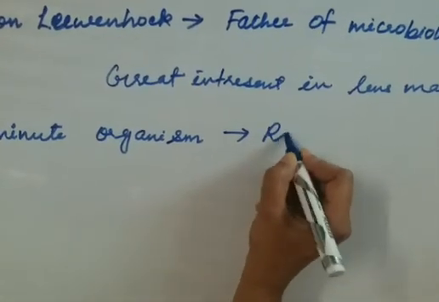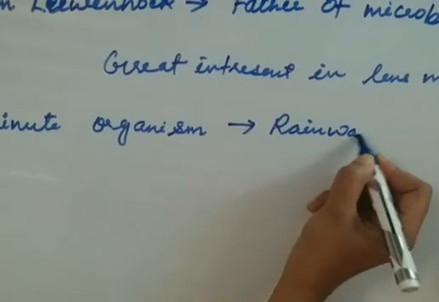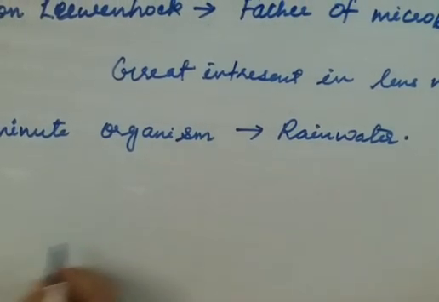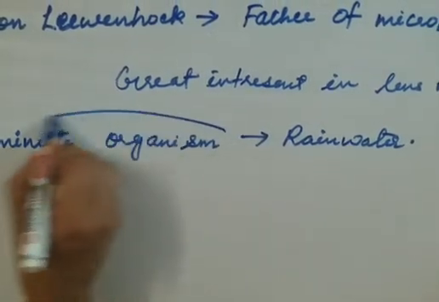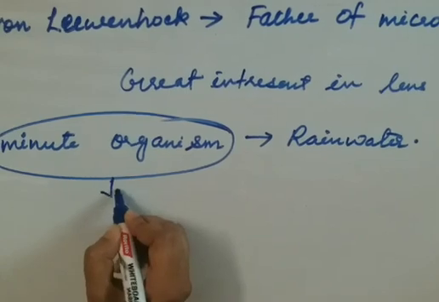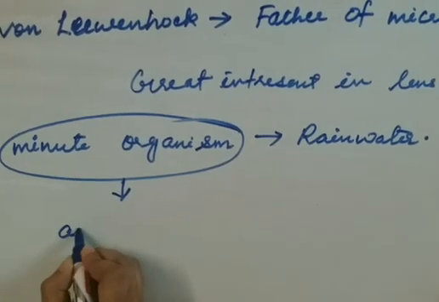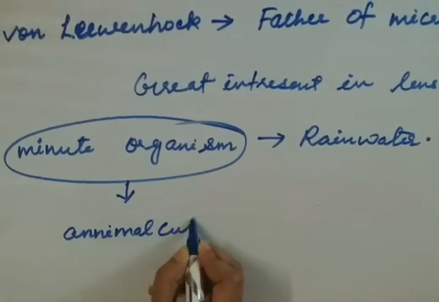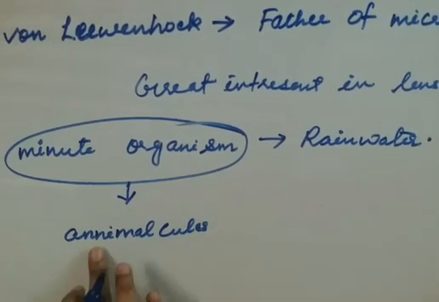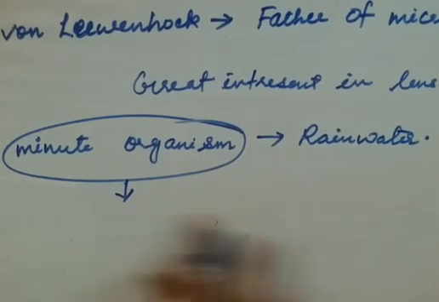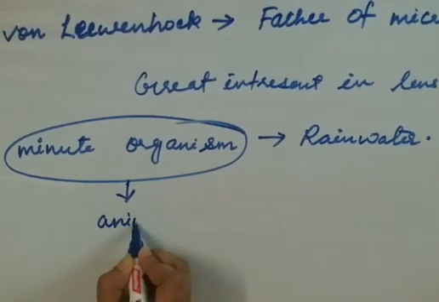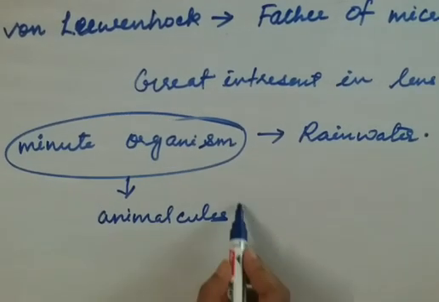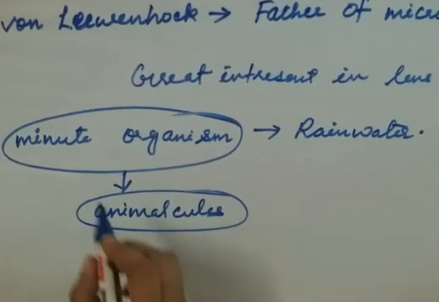Where did he see that minute organism? In the rainwater. And this minute organism he named animalcules, because it was something looking like an animal.